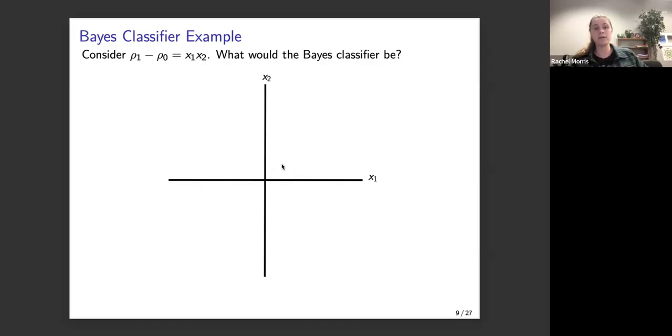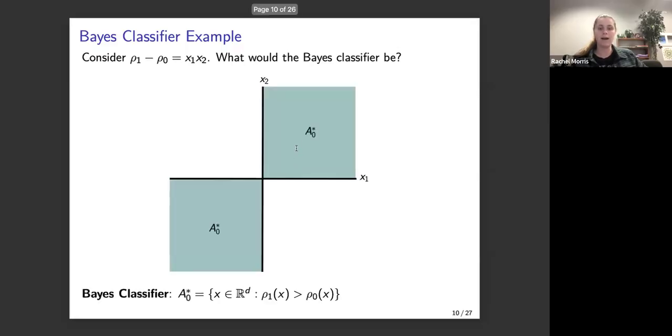Then everything that you want to assign label 1 should be when that product x1 times x2 is positive. And so that will be exactly quadrant 1 and quadrant 3, because that means that for those images that belong to these two quadrants, they are more likely to have label 1 than they are to have label 0. And so we can represent A0 star as the optimal Bayes classifier, and it would be exactly those two sets.